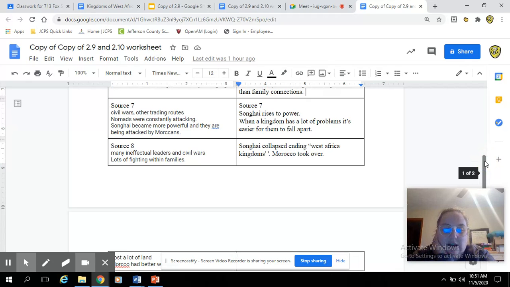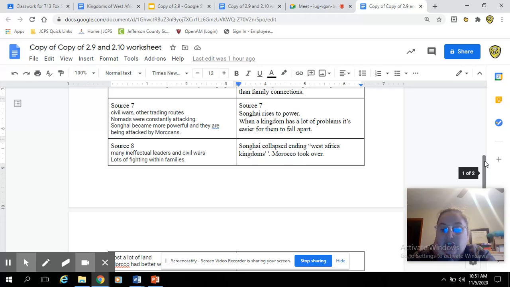Source 7 is going to talk about Songhay, that they were constantly having civil wars, which means their government was falling apart. Their trade routes were slowly being taken over. Nomads were constantly attacking. Songhay became more powerful, and they were being attacked by Moroccans. Songhay rises to power. When a kingdom has a lot of problems, it's easier for it to fall apart.